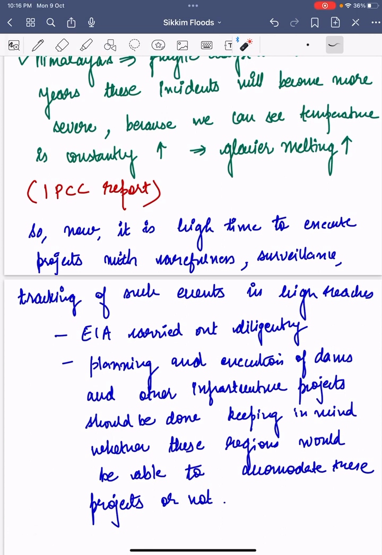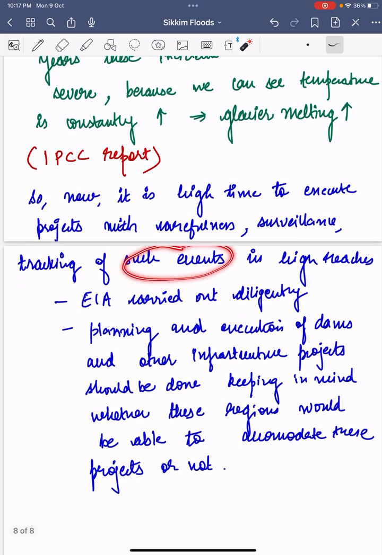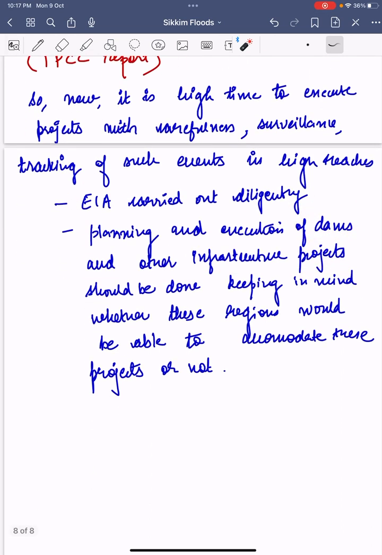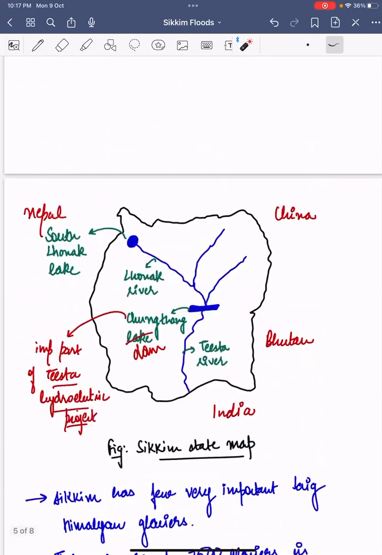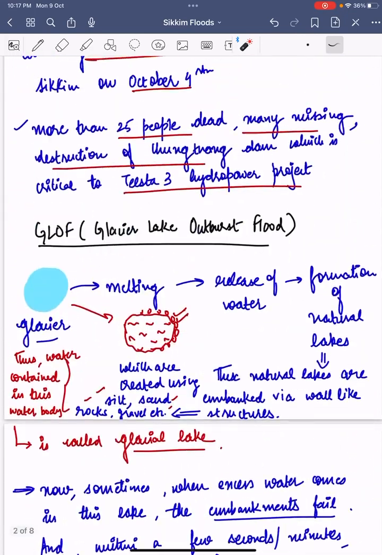So it's high time, guys, to execute projects with carefulness, surveillance, and tracking of such events, learning from them, carrying out environmental impact assessments diligently, and planning and executing dams and other infrastructure projects keeping in mind whether these regions will be able to accommodate these projects or not, since they are very sensitive regions. All these things have to be kept in mind, and with this we come towards the end of the video.